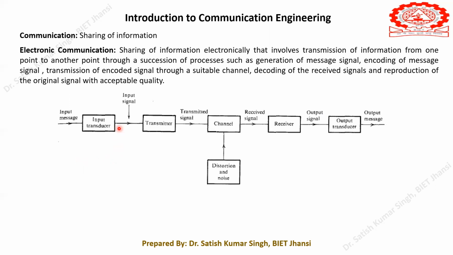After the conversion through the input transducer, this signal has to be processed further. There must be a certain signal processing task we have to perform in the transmitter section, and then an antenna, or it may be certain other devices, depending on what kind of channel we are going to use. The transmitter will perform signal processing, and then this signal will be converted again into a suitable form so that it can be transmitted, or radiated, efficiently through the channel.